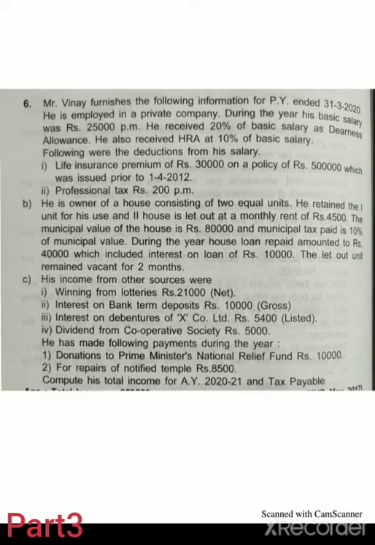The municipal value of the house is rupees 80,000 and municipal tax paid is 10% of municipal value. During the year, house loan repaid amounted to rupees 40,000, which included interest on loan of rupees 10,000. The let out unit remained vacant for 2 months.